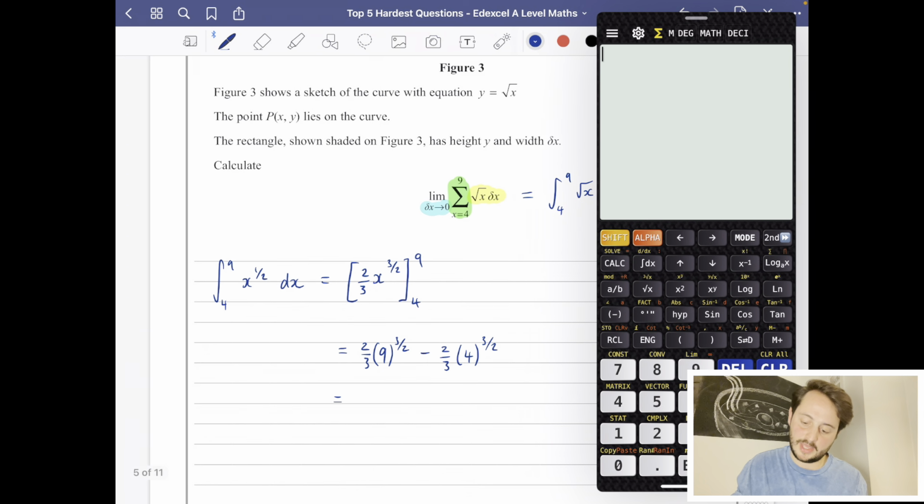Now I'm feeling lazy here, so I'm just going to do 9 to the power of 3 over 2 on my calculator, which is just 27. So it's 2/3 times 27 minus 2/3 times 4 to the power of 3 over 2, which is just 8. So that's going to be 2/3 times 27 minus 2/3 times 8, and we come up with the answer 38 over 3.